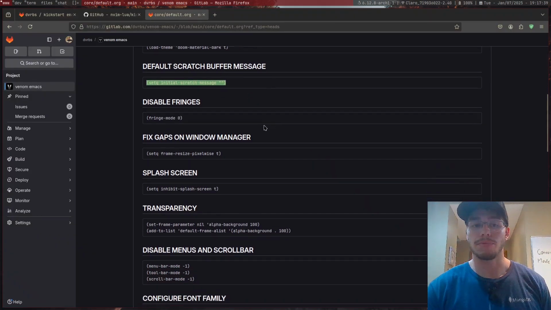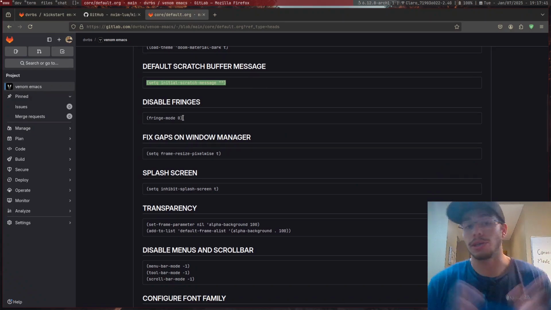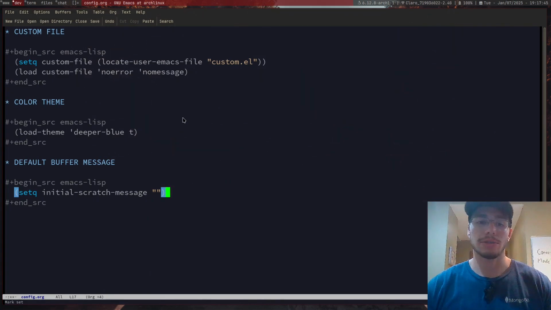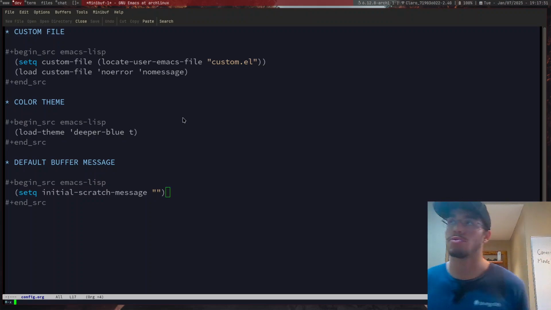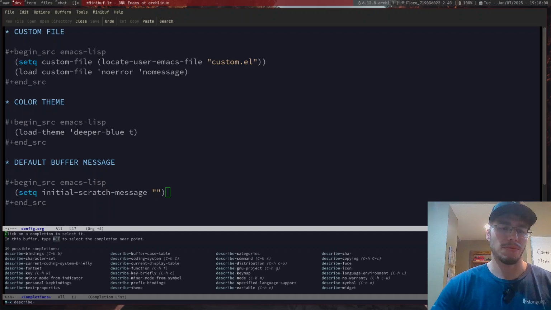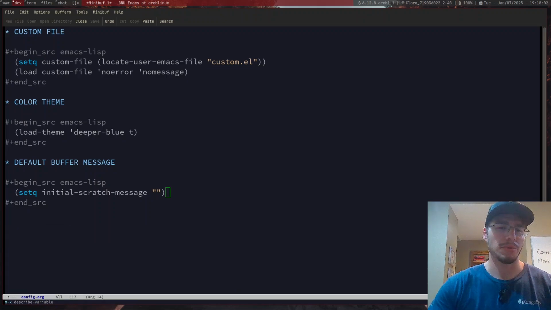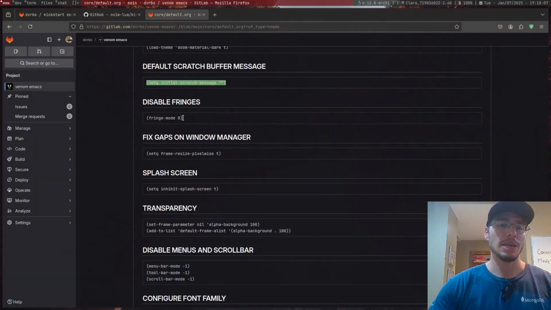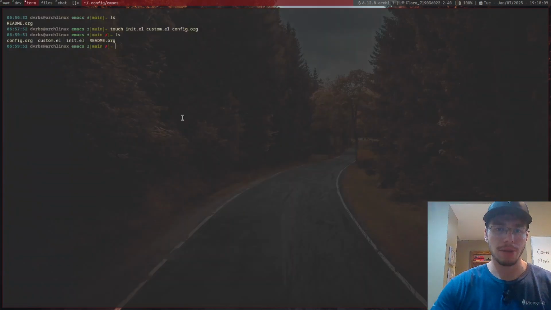We have disable fringes. This is something useful, but I don't remember what a fringe is, and now I can use this opportunity to show something really interesting about Emacs. That is, Emacs can describe itself. Now, I do not remember the name of the command. I guess it was describe. I think it was describe variable or something. Let me remember what the name of the variable was. It was frame mode.